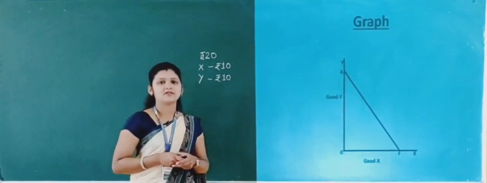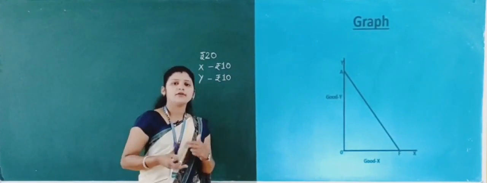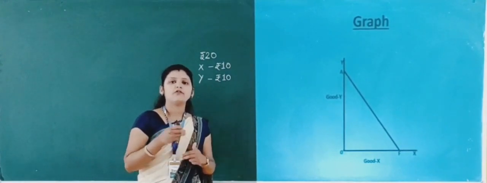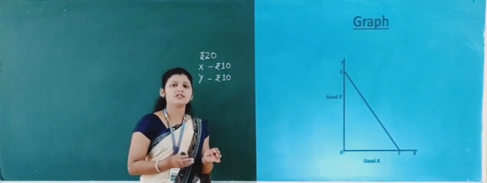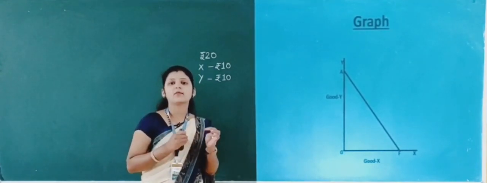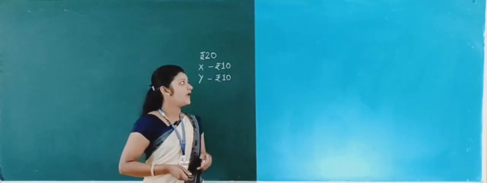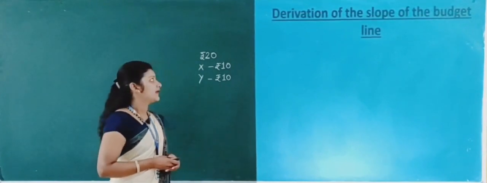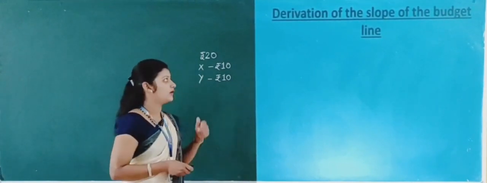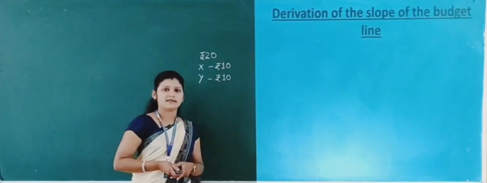This graph represents the budget line, and the consumer is spending his entire income on purchasing two commodities. The purchase of the consumer depends on the price of the commodities and the income of the consumer. This is about the budget line. Now the next topic is the derivation of the slope of the budget line.